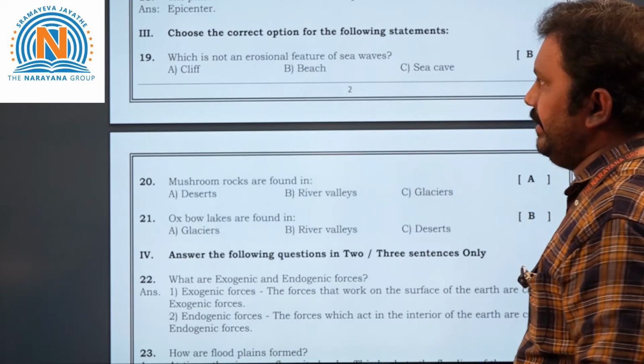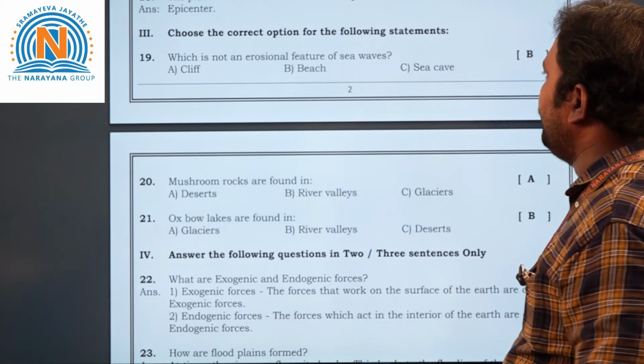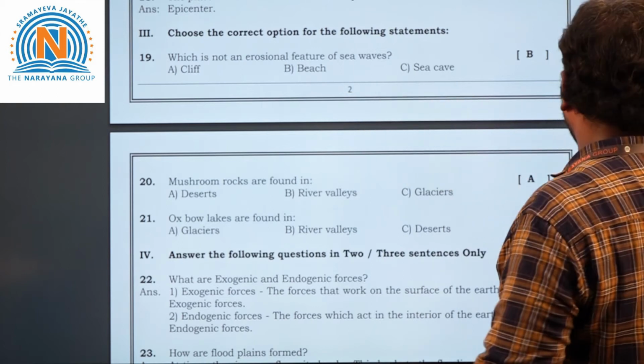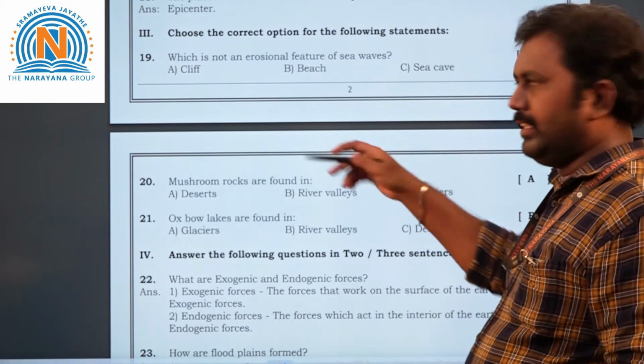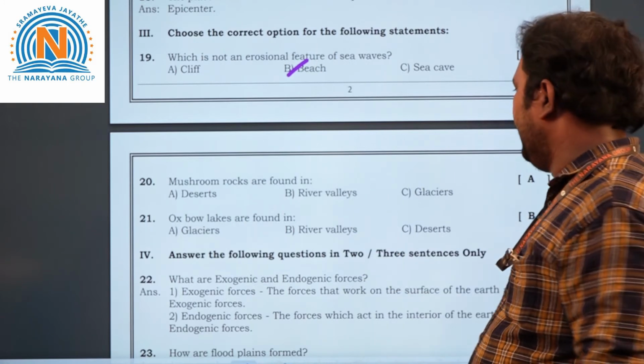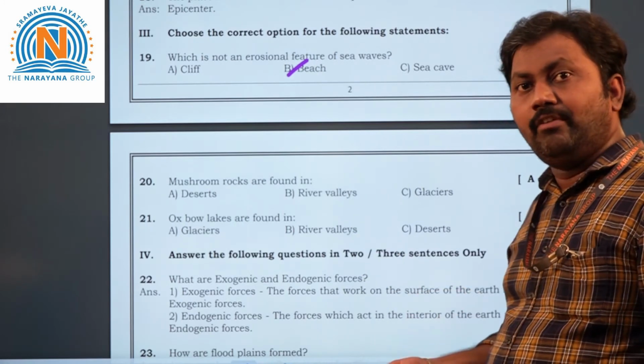Okay, now let's take the choices here. 19th question. Which is not an erosional feature of sea waves? Three options are given here: cliff, beach and sea cave. What is the answer here? Yes, that is beach. Next, 20th question. Mushroom rocks are found in dash. Where are they found? We can find them in deserts.